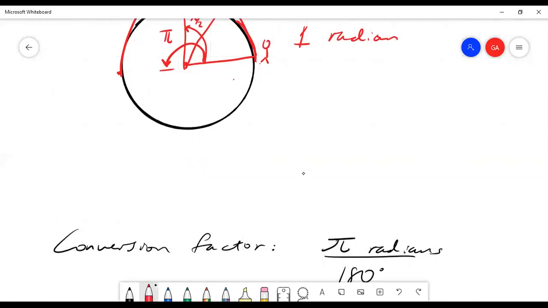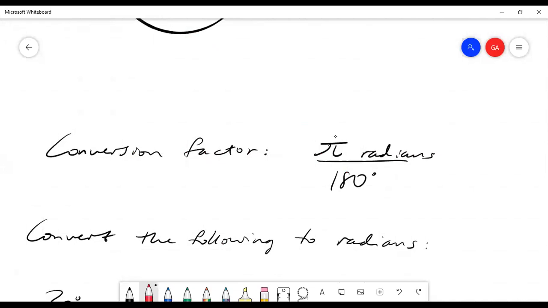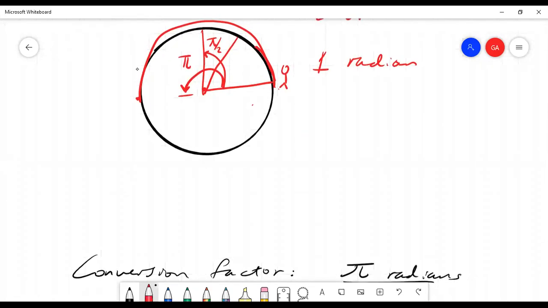But the main thing you really need to know is this conversion factor of how to get from radians to degrees, because many of you will be thinking in degrees, and in fact, for the rest of the course, like I mentioned, we will be working in degrees. But for those of you who are going to be taking pre-calculus or calculus soon, you will need to get used to radians. And this is the conversion factor, and it's based on the fact that if you go halfway around a circle, that's what we used to think of as 180 degrees, right? This amount, a straight line, that's 180 degrees. And we also just said that that's half the circumference, which corresponds to pi radians.